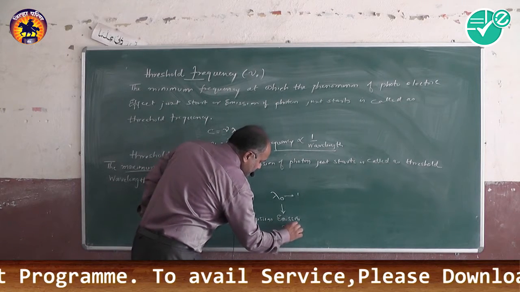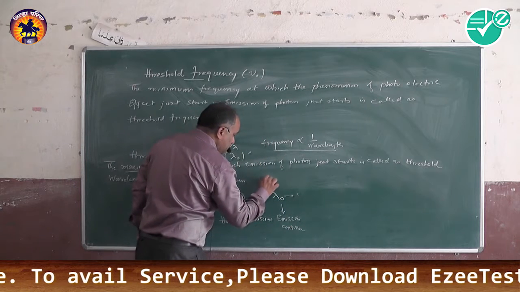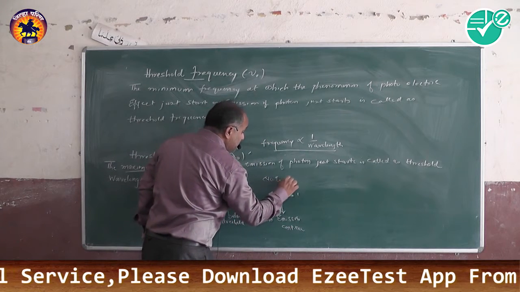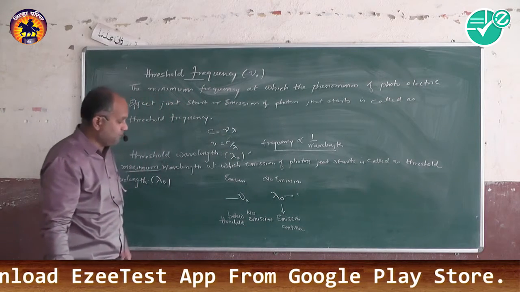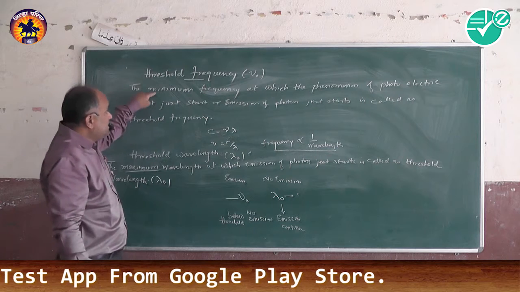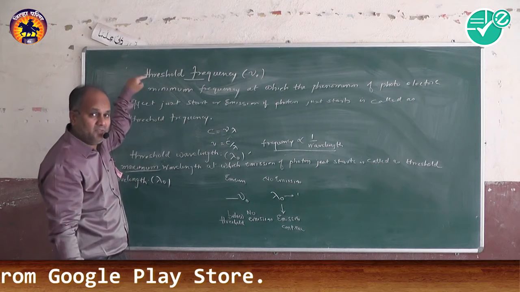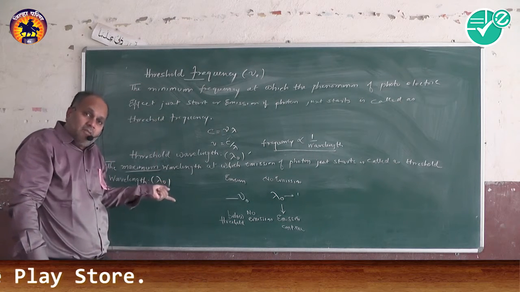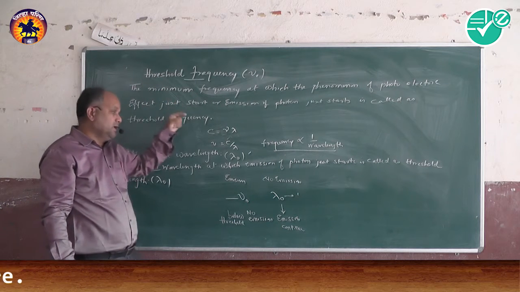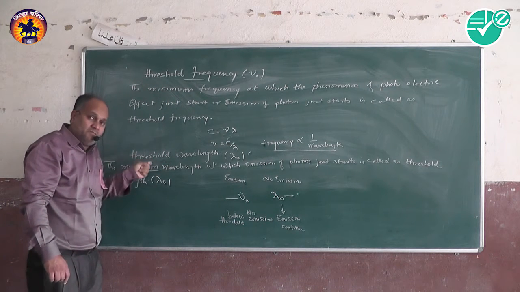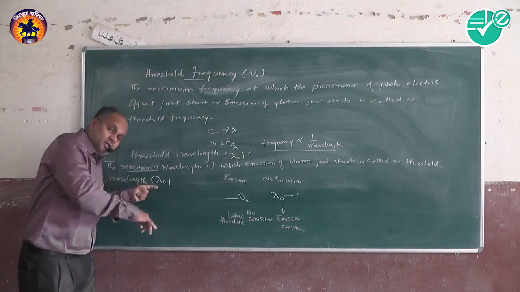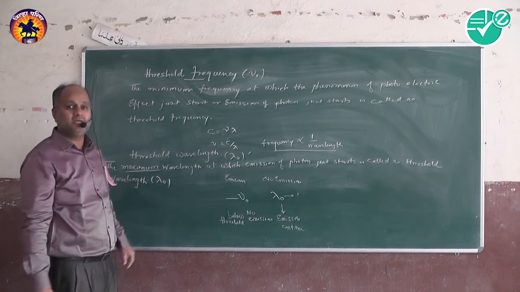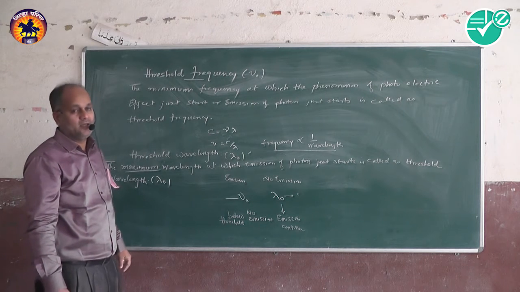Above threshold wavelength, no emission. This is because frequency and wavelength are inversely proportional. This is the minimum frequency at which photoelectron emission starts, and above threshold frequency it will continue. This is the threshold wavelength, the maximum wavelength up to which the emission will be there, and below that it will continue, and above threshold wavelength no emission will be there.